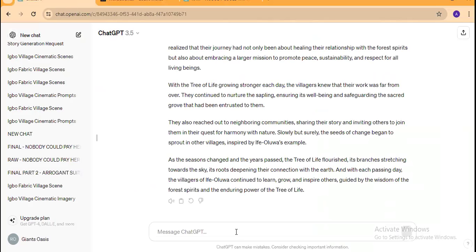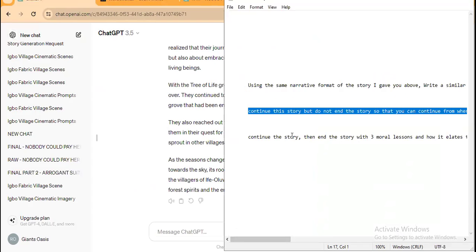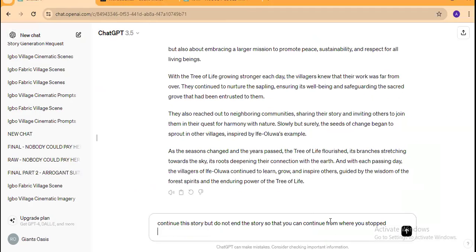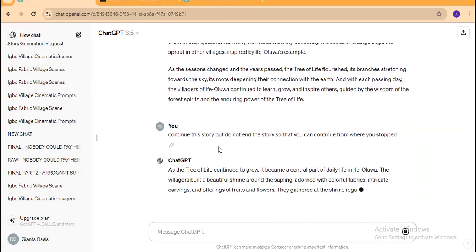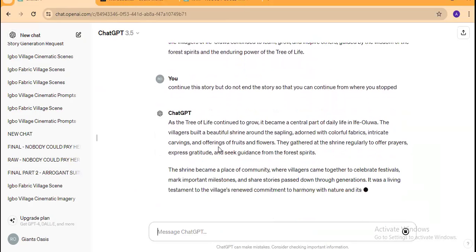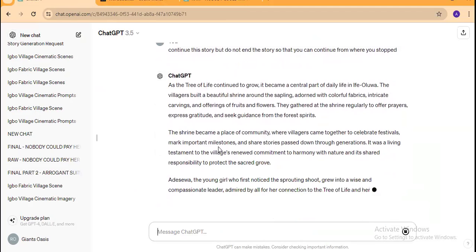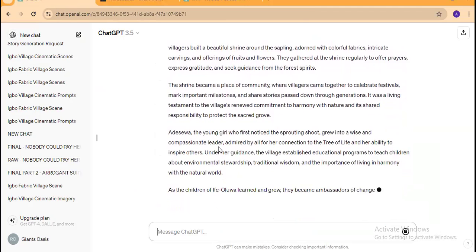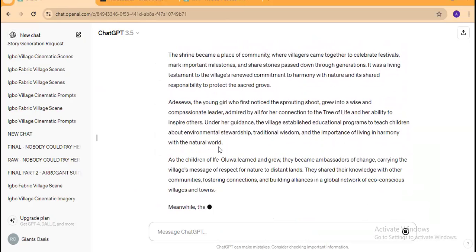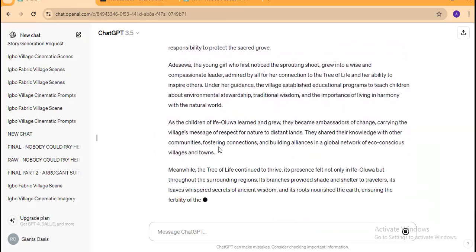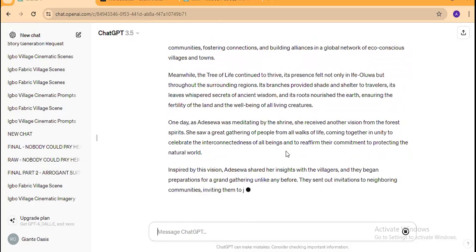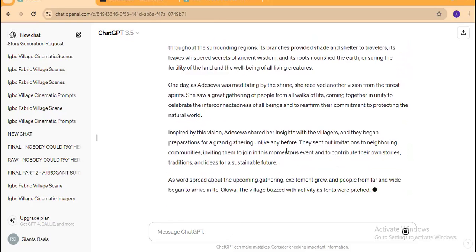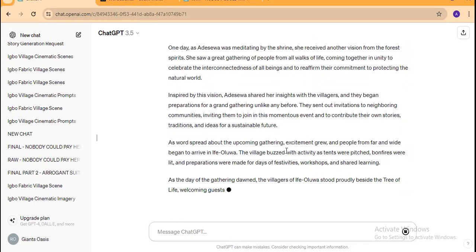Then we want to go back to ChatGPT and tell it to continue this story again. So this is it. The same prompt we gave earlier is what we are telling it to do again. So it should continue this story. Remember, we have not asked it to conclude. We'll still tell it to conclude in a special way and also give us some valuable lessons. Okay, so it's generating the story now. So this gives you the leverage to have a longer script.